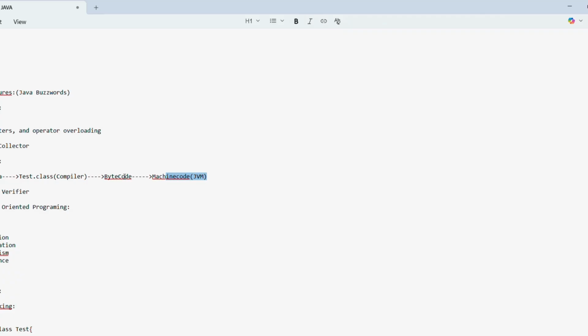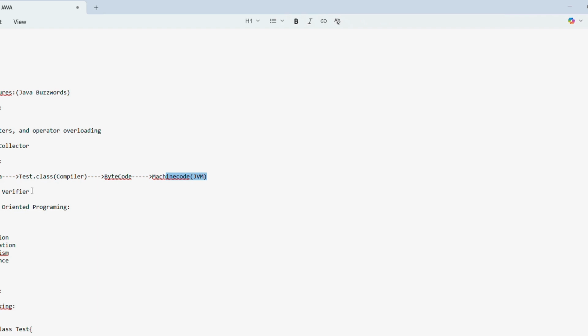Everything in the bytecode is checked by JVM. If the bytecode is proper and not going to harm our system, only then will JVM accept it. Who is responsible for this bytecode verification? Inside JVM there is a component called the bytecode verifier.